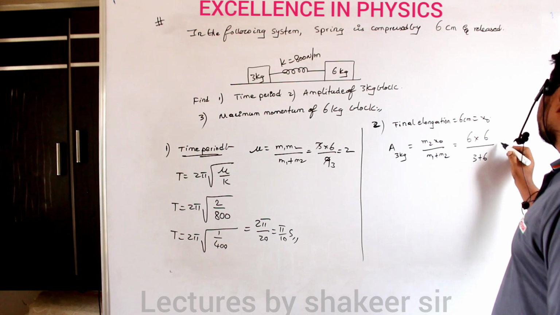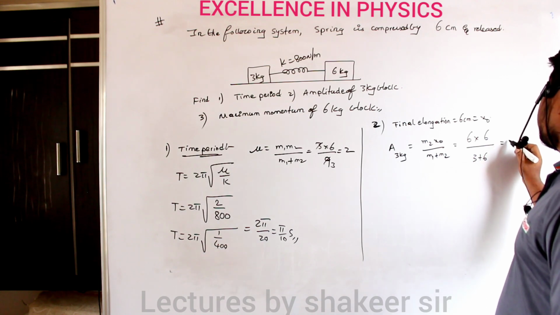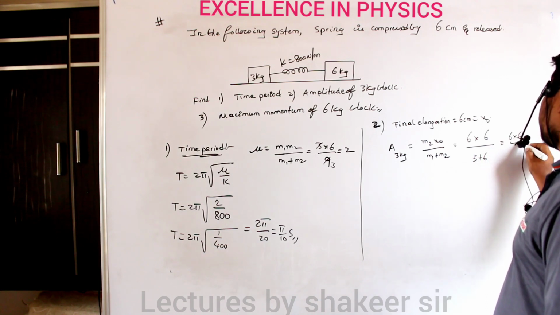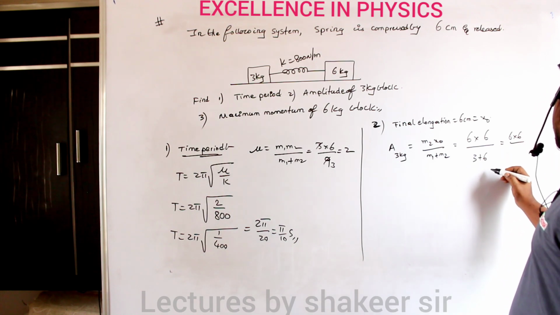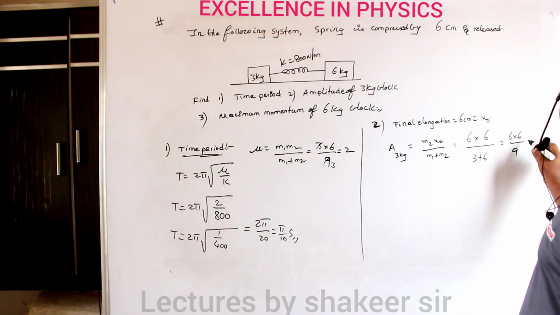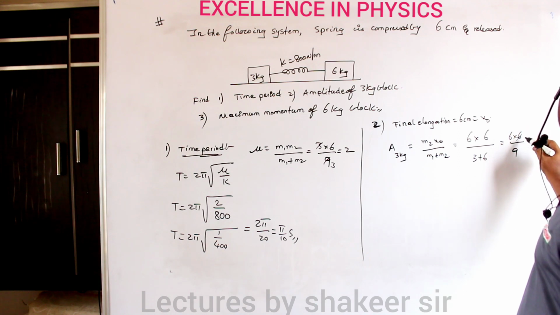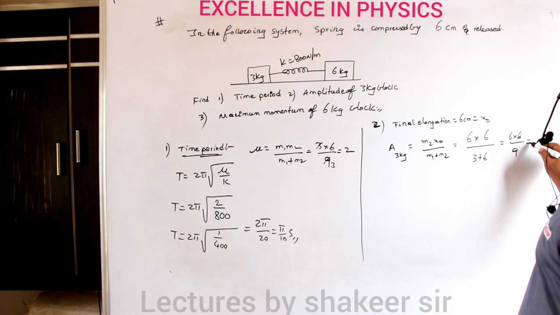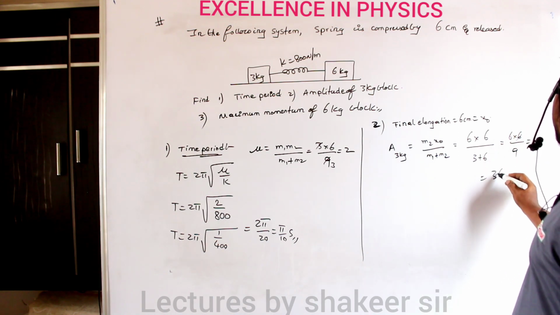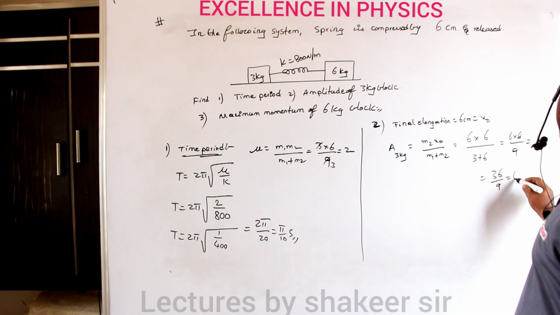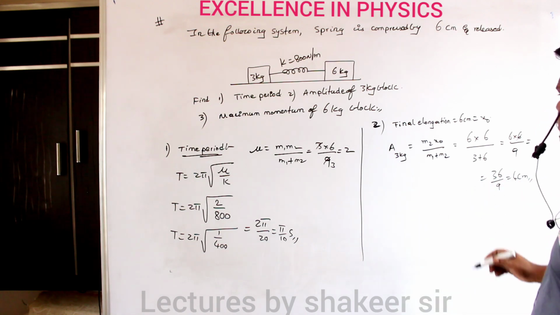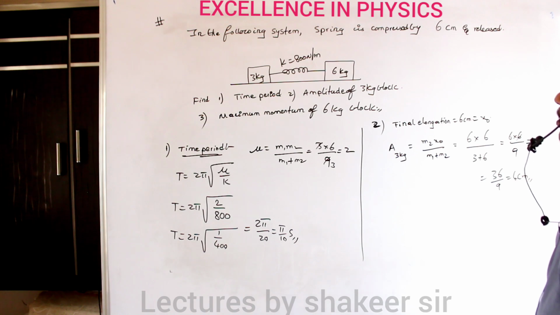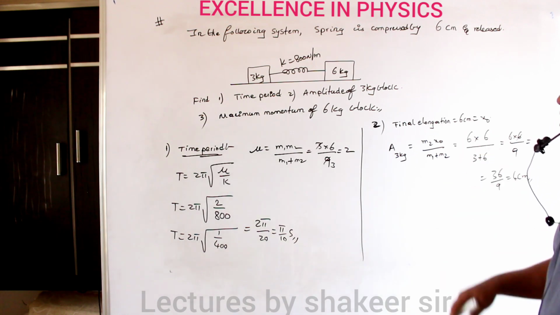So it equals 6 into 6 divided by 9. 6 sixes are 36, so 36 divided by 9 is equal to 4 centimeters.